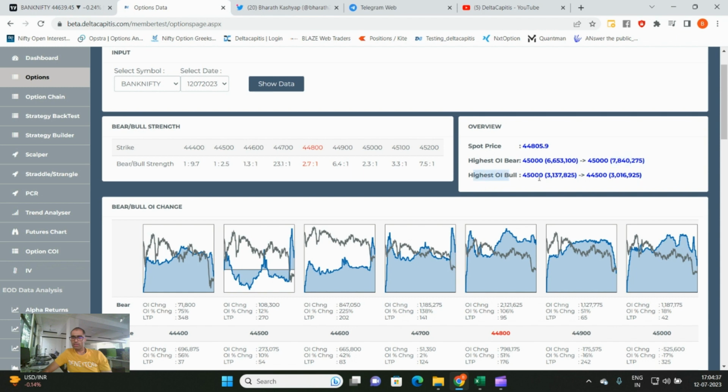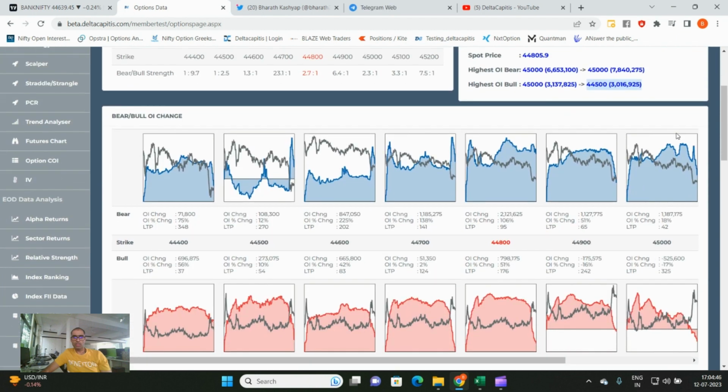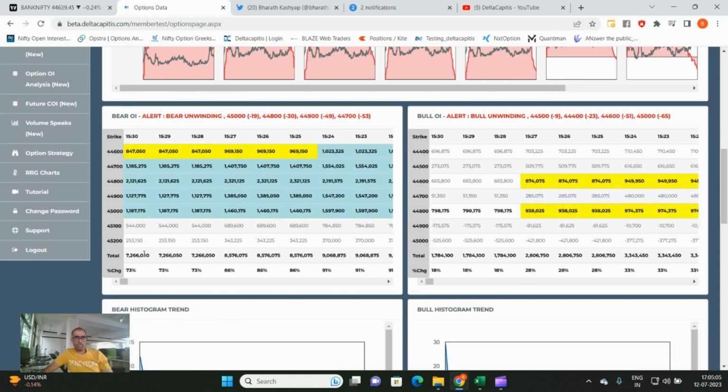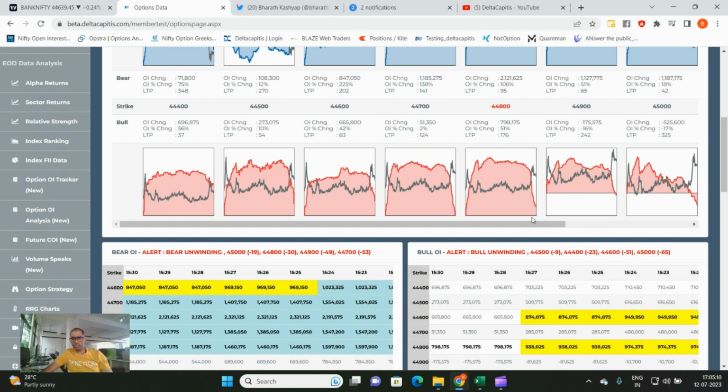On the put side, it was 45,000. A straddle was written. Now the straddle has moved to a strangle. Look at the OI at 44,500, hardly 30 lakhs open interest. And if you see today, the writing at 44,500 is about 2.7 lakhs. Major writing we see at 44,400. Call writing we see 21 lakhs here at 44,800, about 11 lakhs and 11 lakhs respectively at 44,900 and 45,000. So a good amount of call writing has been seen, about 72 lakhs call writing and hardly 17, 18 lakhs put writing has been seen today on Bank Nifty.